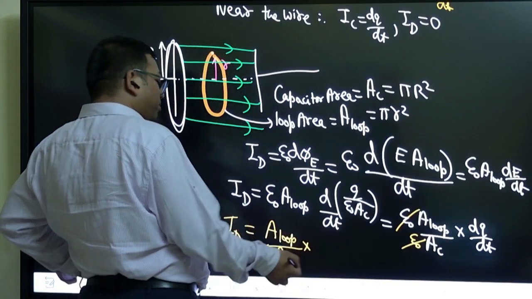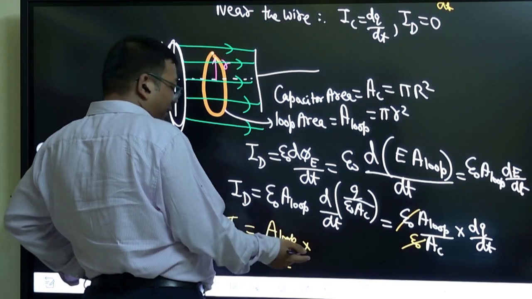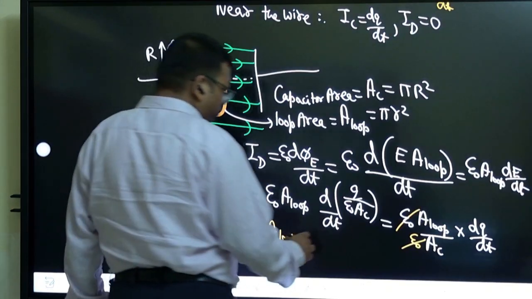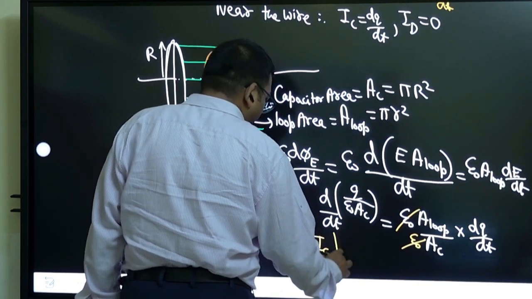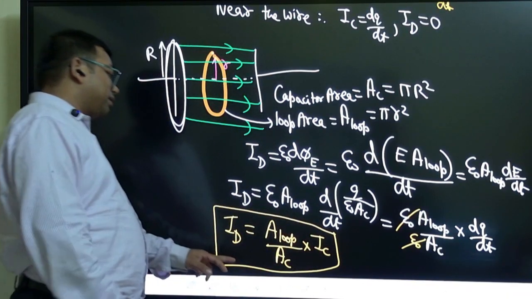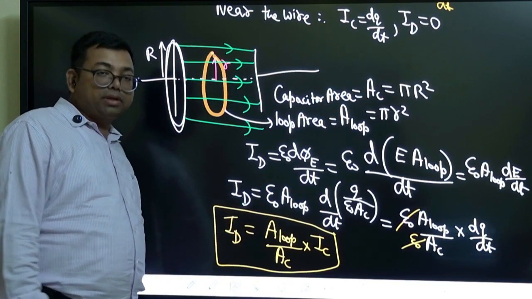Can we write dq by dt as conduction current? We can write it, because dq by dt is like a conduction current, right? I am writing it like that. So IC is nothing but conduction current and ID is displacement current. That is the result we are getting.